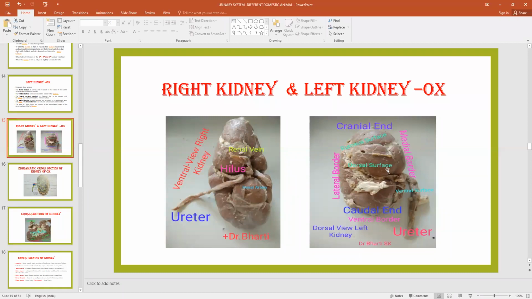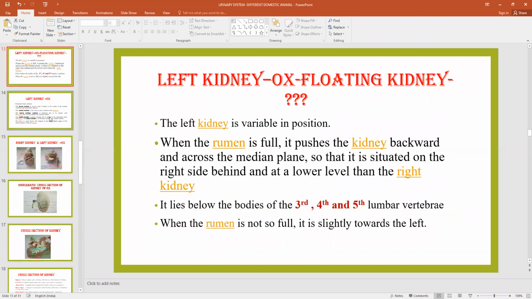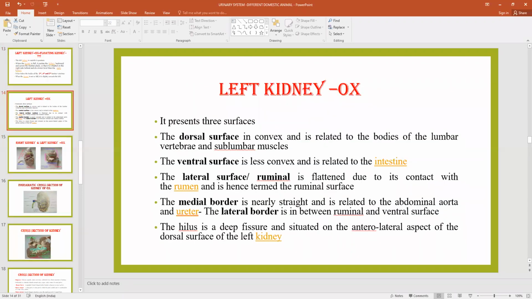This is the right, and this is the left, and the dorsal surface contains the hilus. In the case of the left, this is the ureter and the three openings. So these are the structures for the description of the left kidney. It contains three surfaces. We will see later what these surfaces are.